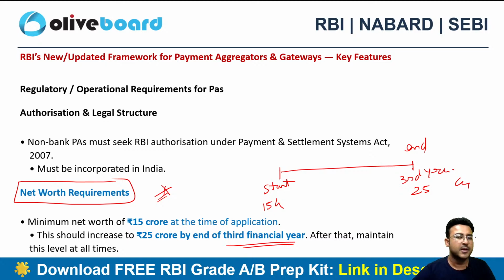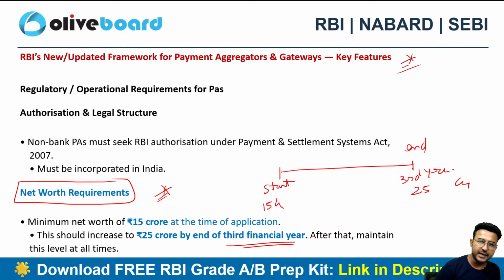But this is just the consolidated guidelines that RBI has released. A circular can be very, very important, right? Specifically the dates and amounts. Acha, can anybody tell me from which date this is applicable? If you have watched that particular video related to the payment aggregator circular, what is the applicability date? Anyone? What is the applicability date of this particular circular? This is effective immediately, right? This is effective immediately.